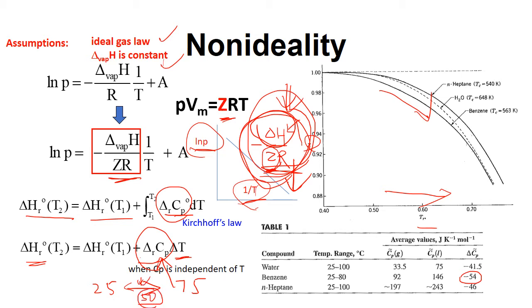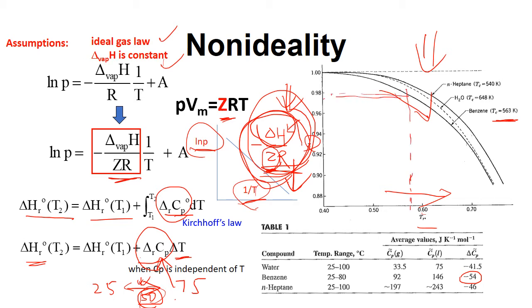So convert 50 degrees to Kelvin, and then in this graph we can find the reduced temperature. For example, for benzene, the critical temperature is 563. Using the midpoint temperature, we can calculate the reduced temperature somewhere here, and we find the Z factor.